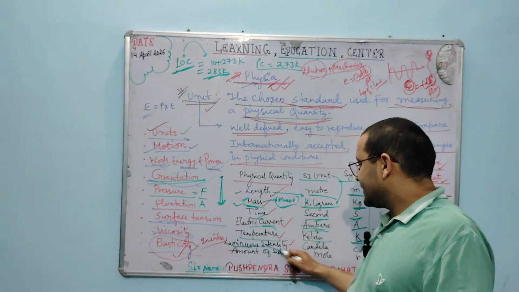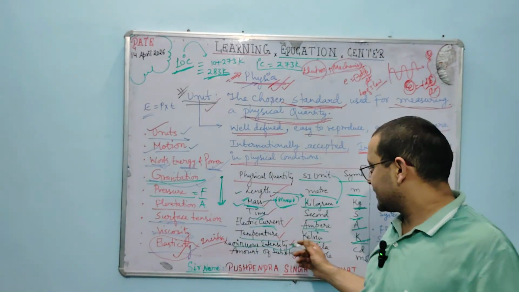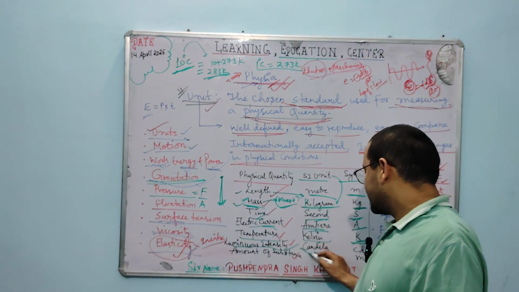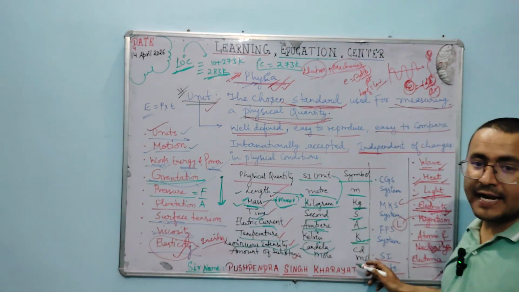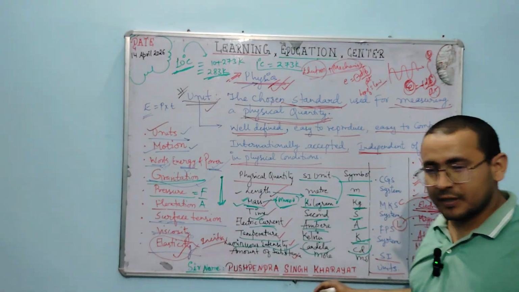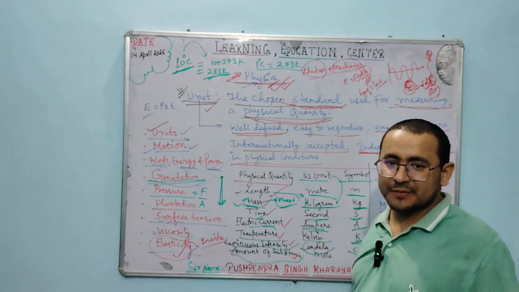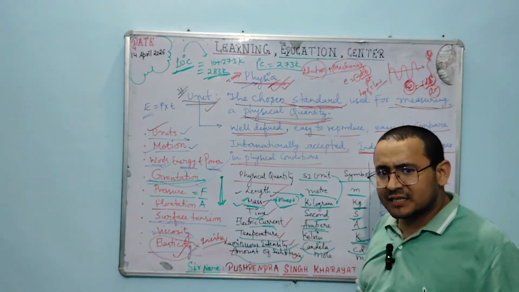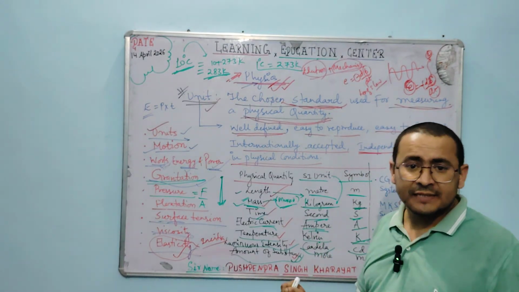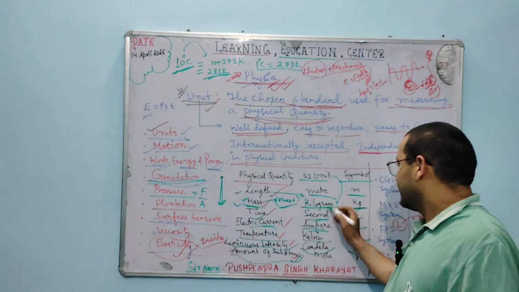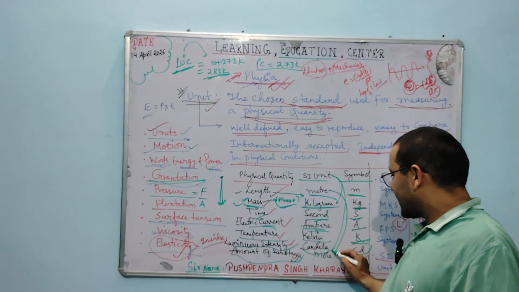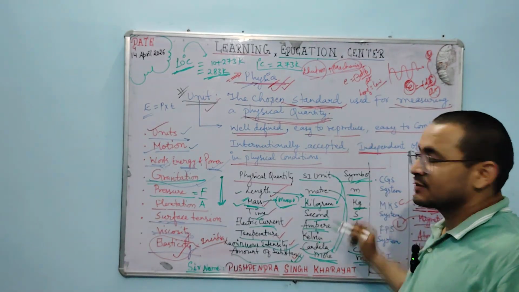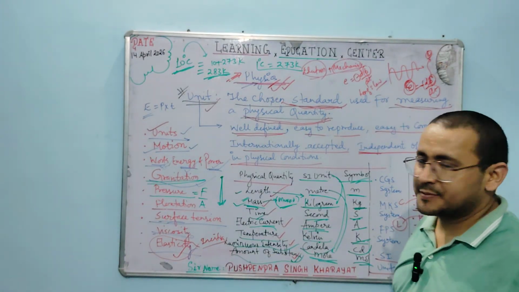Now luminous intensity. Luminous means shining, and intensity means sharpness. That is measured in the SI unit candela, and cd is the symbol. And finally, amount of substance: in what quantity any substance is present. That would be measured in the unit mole, M-O-L-E, and definitely mol is the symbol for amount of substance.